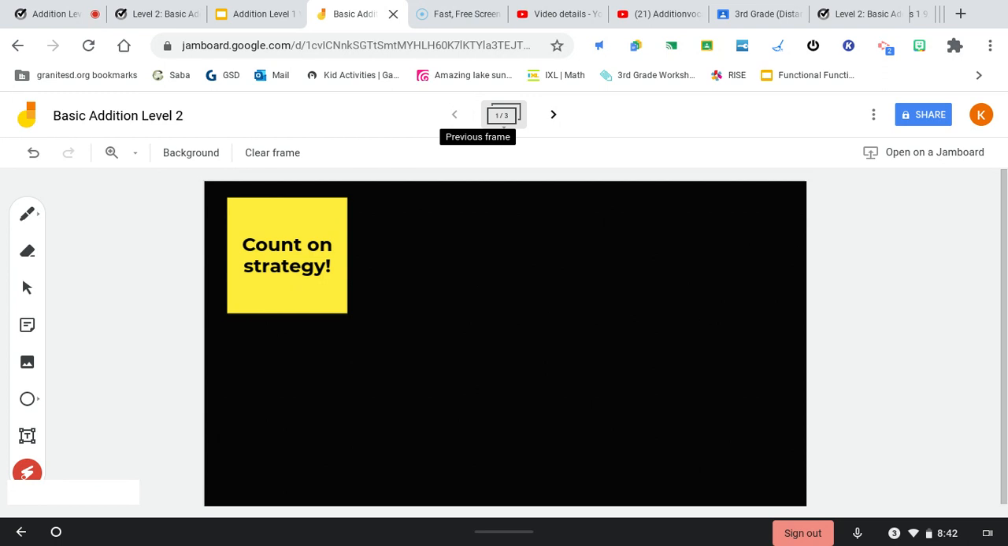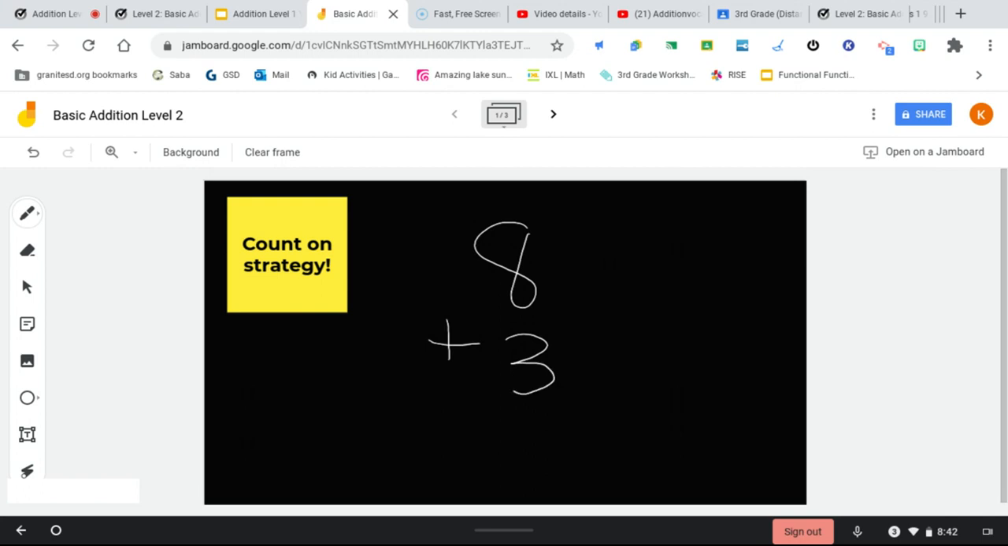Let's talk about the count-on strategy. Some of these equations look like they'll be pretty easy, but we haven't been to school for a long time. It was a 6-month break. So let's talk about the count-on strategy. If you have an equation, 8 plus 3 equals what? We don't know. We're going to find the sum. If you can't remember right off the bat, you can use the count-on strategy.